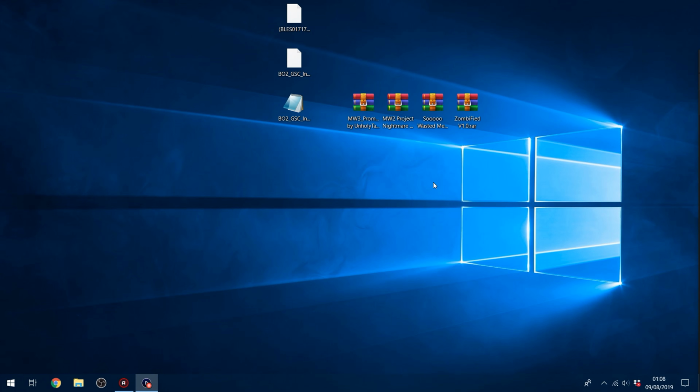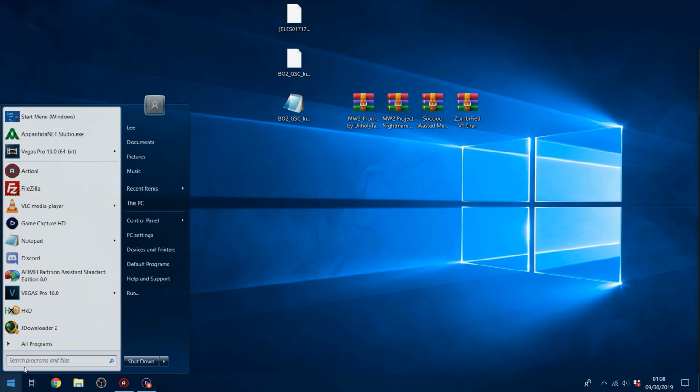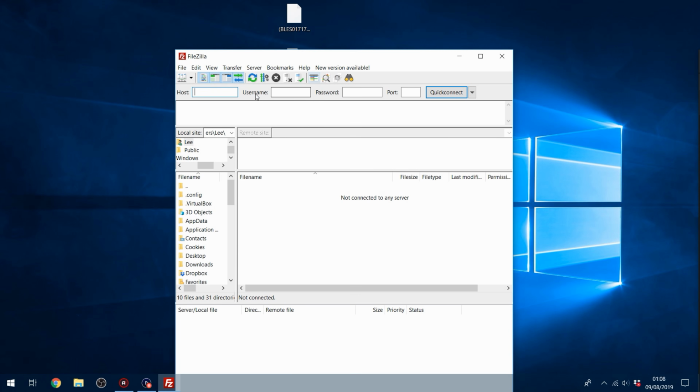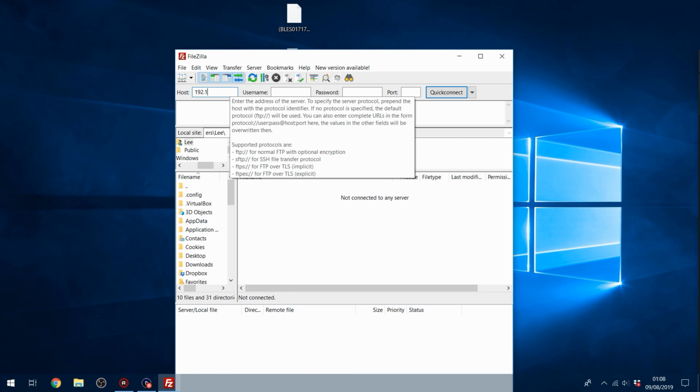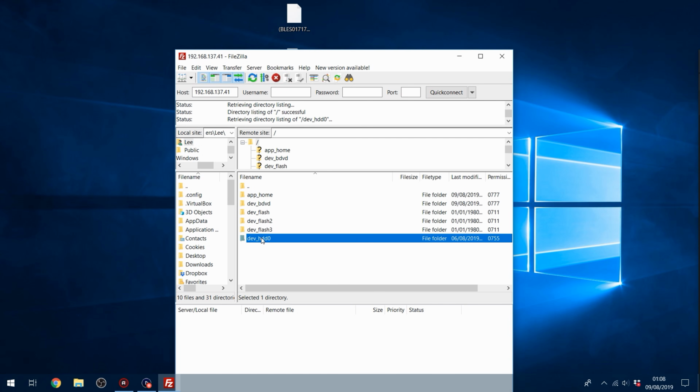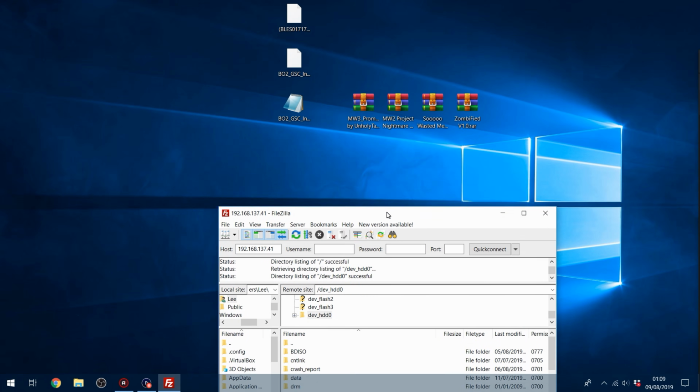Okay, so heading over to the computer, you can see I've got the mod menus here, and we're going to go ahead and run an FTP client like FileZilla or WinSCP. So put in the IP address of your PS3 into the host box, and then put in 21 as the port number and connect, and that will connect you to the file system of your PS3. So we're going to go into HDD0 and then get a mod menu.